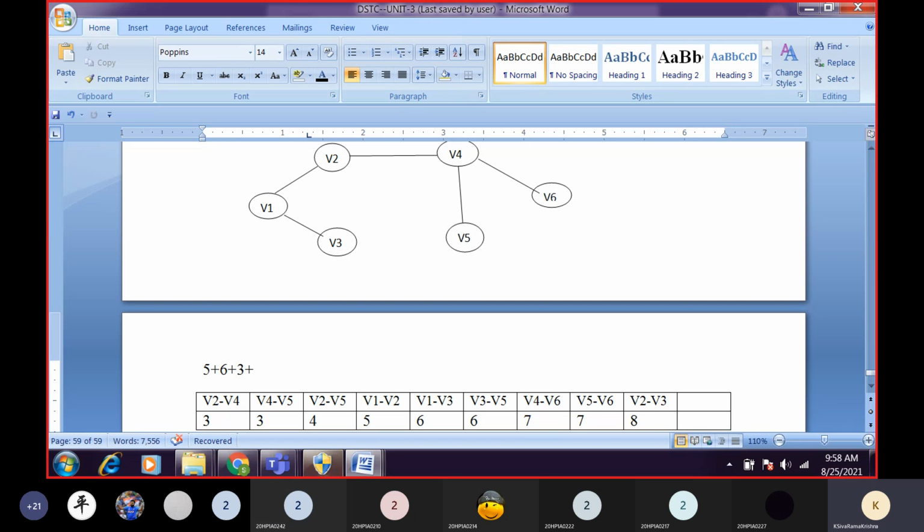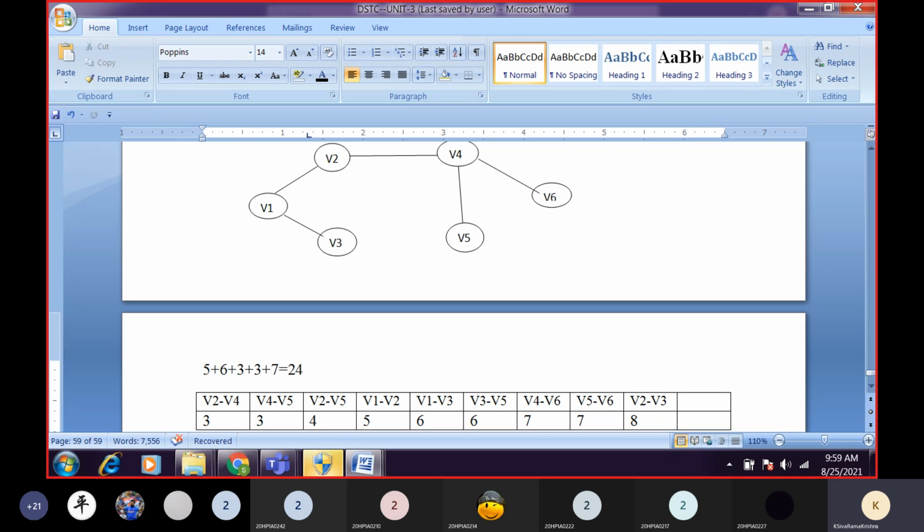What is the value of V4 V5? 3, sir. What is the value of V4 V6? 7, sir. What is the total value now? 24. So the weight of the minimum cost spanning tree for the given graph is 24.